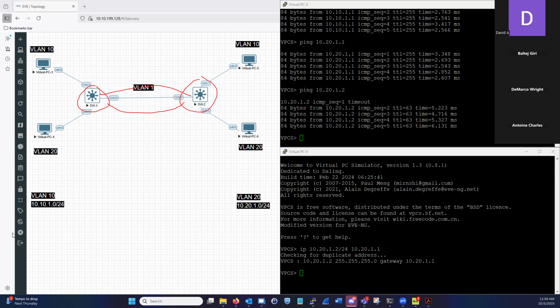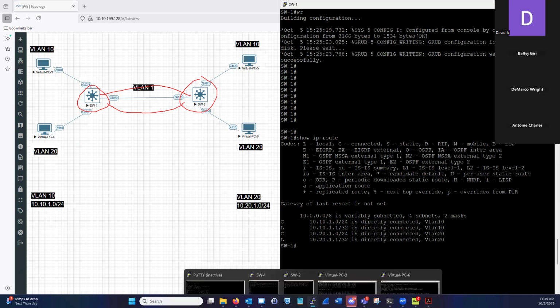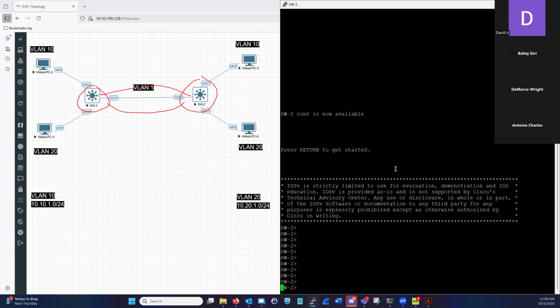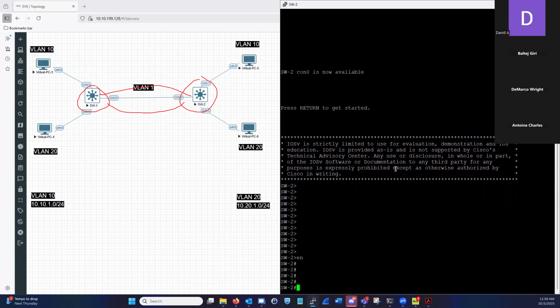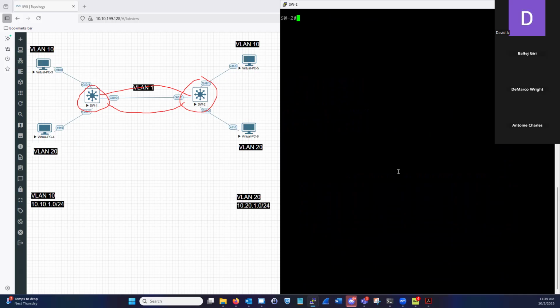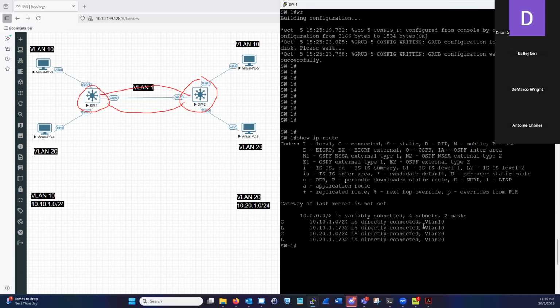Let's test this out before we leave. What happens if we go to switch 2 and do this? Because we can't just talk about the working state, we also have to talk about the broken state. What happens if we remove the VLAN 20? Let's go to switch 1.